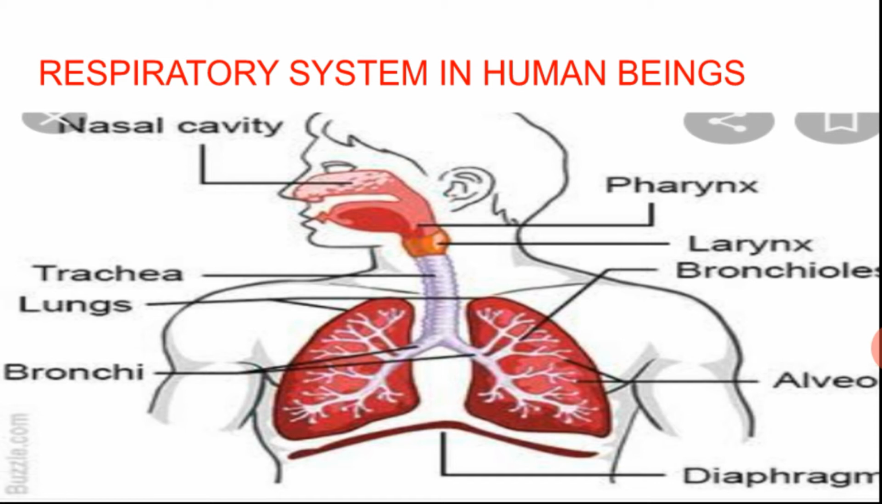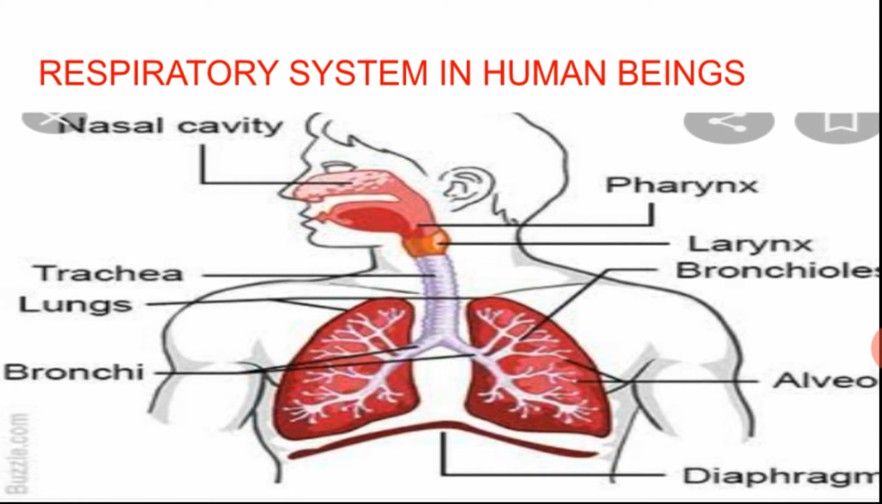In human beings, respiration is carried out by the respiratory system. It consists of respiratory organs such as nose, pharynx, larynx, trachea, bronchus, and lungs. These organs are involved in external respiration or breathing.